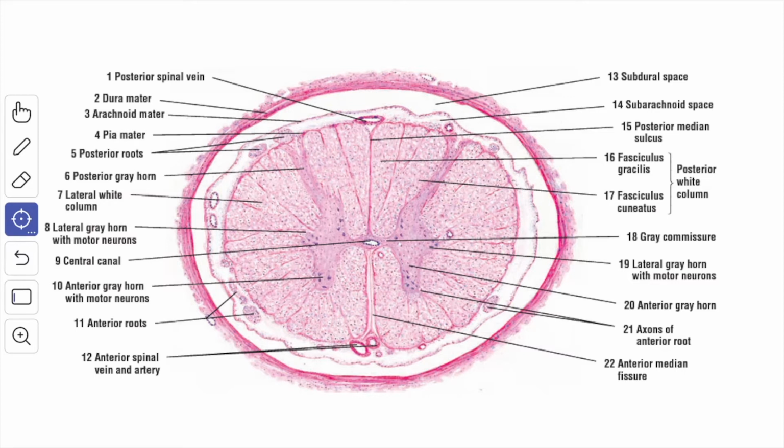Deep to the cortex, there is white matter, but within the white matter, several isolated masses of gray matter are present. Such isolated masses of gray matter present anywhere in the central nervous system are referred to as nuclei. As gray matter is made up of cell bodies of the neuron and the processes arising from or terminating on them, the nuclei can be defined as the group of cell bodies of the neurons.